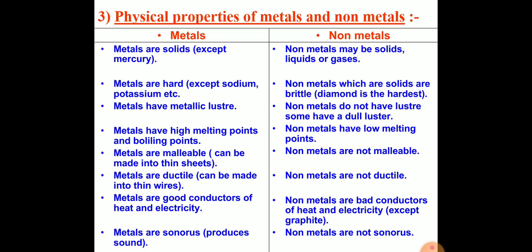Non-metals are mostly not solid, but diamond is. Diamond is one form of carbon, which is a non-metal and is extremely hard. Metals have high melting and boiling points, clear? Non-metals have low melting and boiling points. Here also the exception is diamond. Diamond is a non-metal which has a very high melting and boiling point, just like metal.